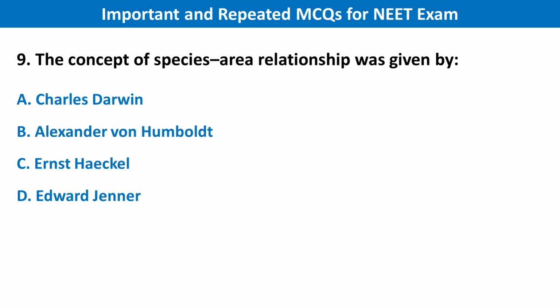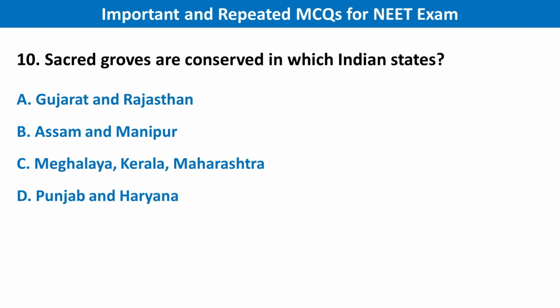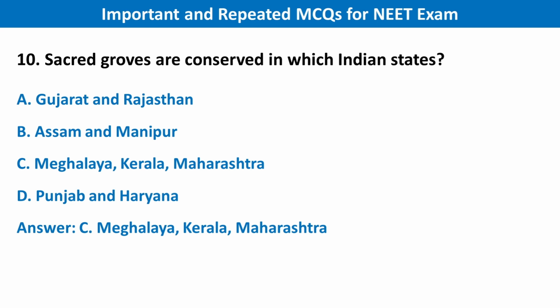Next question is the concept of species area relationship was given by. Your right answer is option B, Alexander von Humboldt. Next question is the Great Indian Grouse are conserved in which Indian state? Your right answer is option C, Meghalaya, Kerala and Maharashtra.